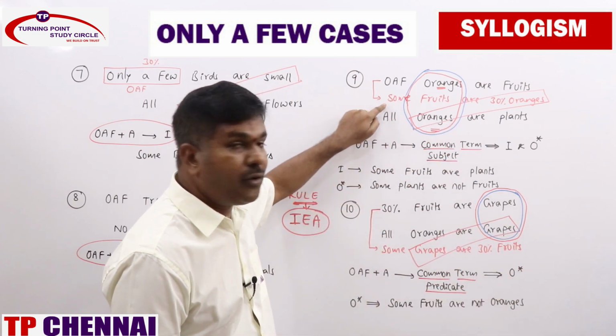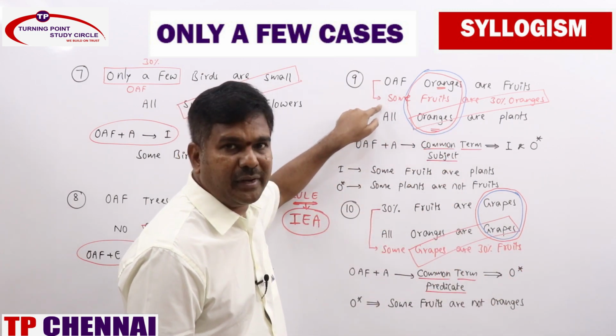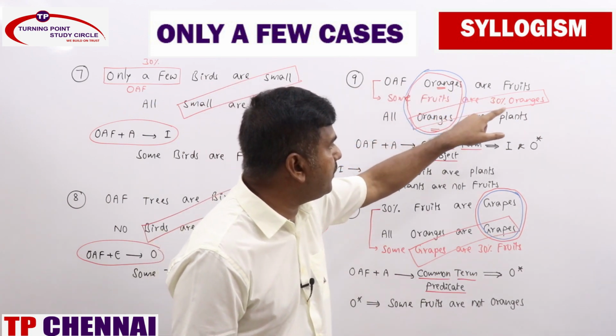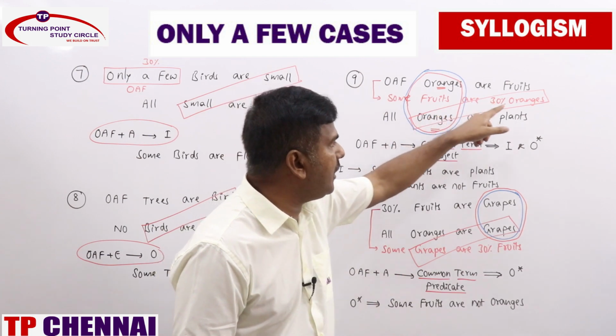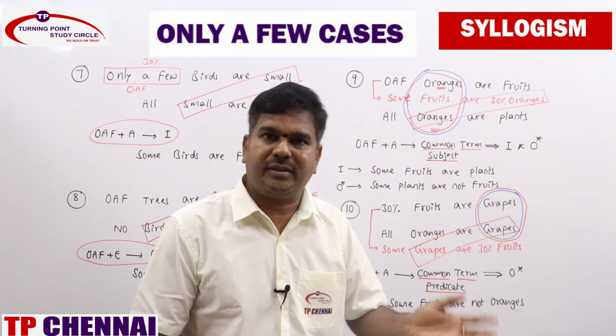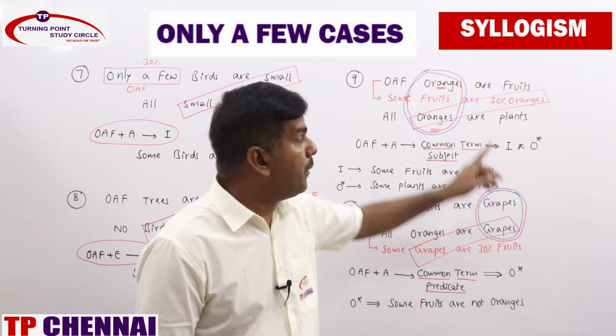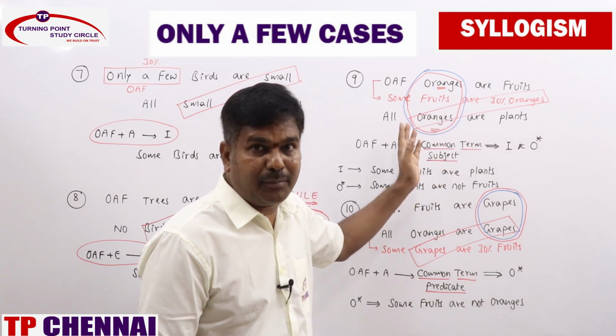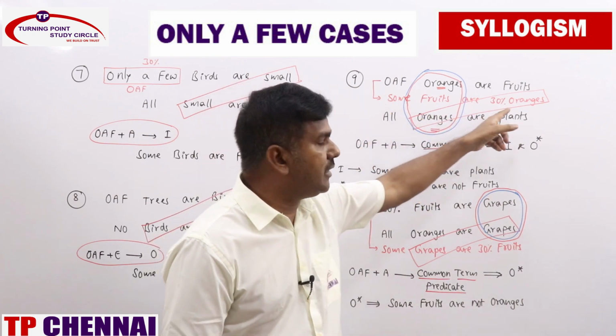Now, can you find out the difference between these two statements, ma'am? It's only a few oranges are fruits, but some fruits are 30% oranges, or some fruits are only a few oranges. Can you find out the difference? It's nothing but only a few reverse case. Predicate, you must be careful. So to make a unique one, I just mentioned as some fruits are 30% oranges.